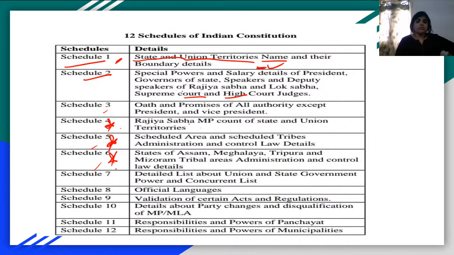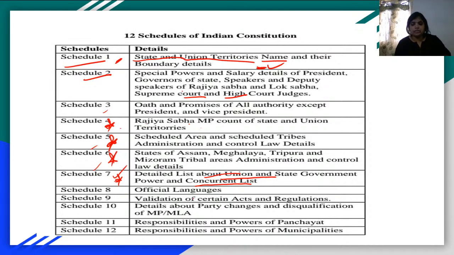The next one, Schedule 7. What is this Schedule 7? This is the concept I was talking about. This Schedule 7 mentions the distribution of powers between the union and state governments and the concurrent list. So whatever the powers are between the center, the state, and the concurrent list, who all need to do what functions is mentioned under Schedule 7.